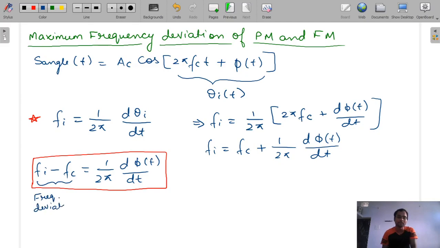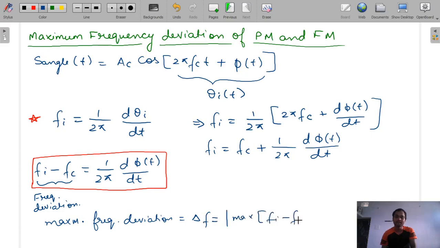Okay, Fi minus Fc is the frequency deviation. So maximum frequency deviation, that is equal to delta F, that is equal to maximum value of Fi minus Fc. Got it? How this term came?